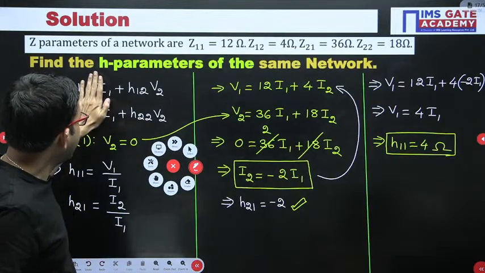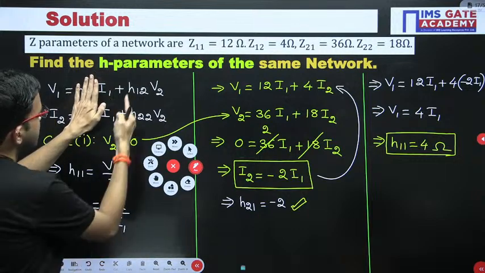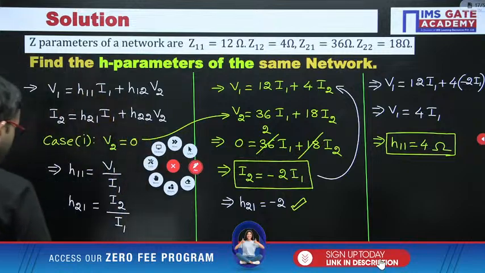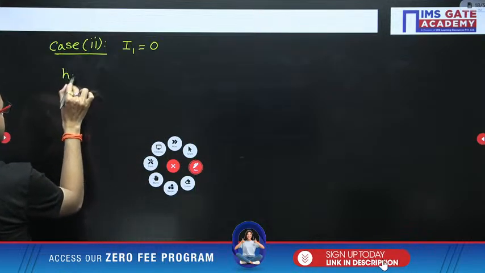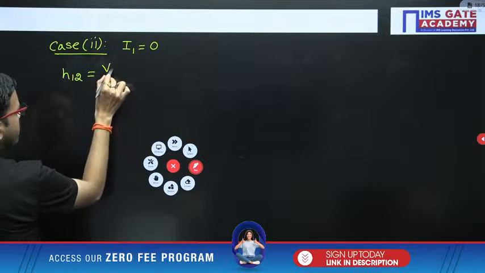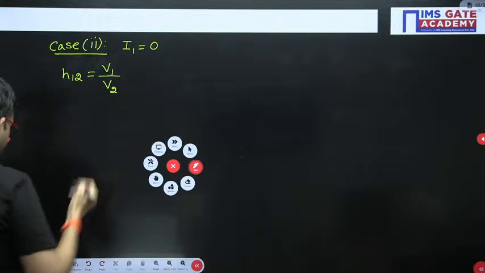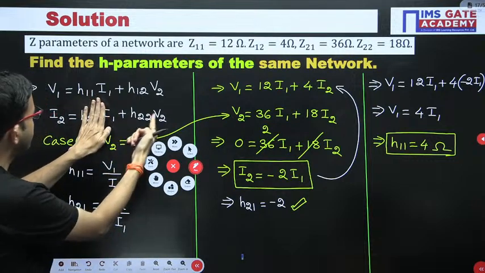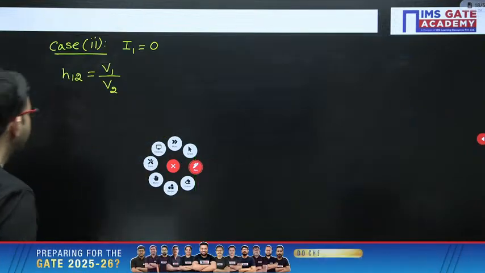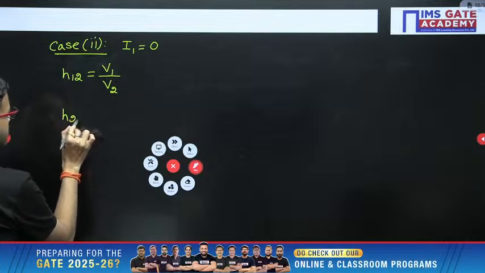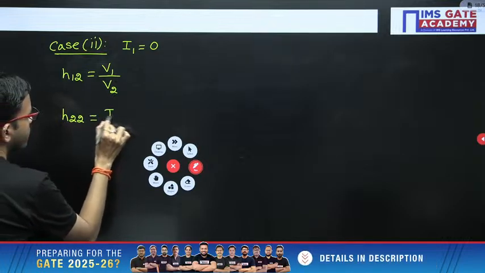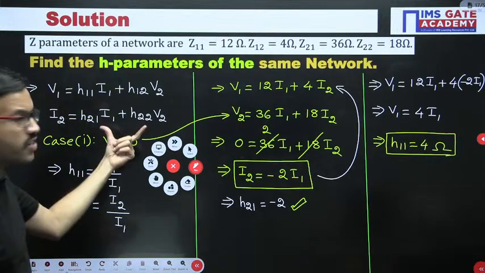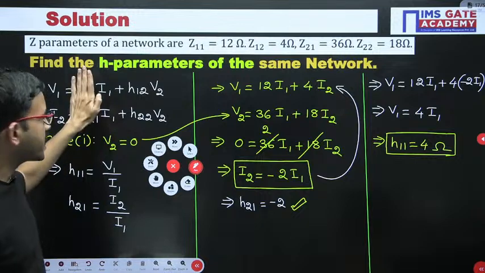When you consider I1 0, what is happening? H12 is nothing but V1 by V2. Similarly, H22 is nothing but I2 by V2. Here the condition we are considering is I1 equal to 0.